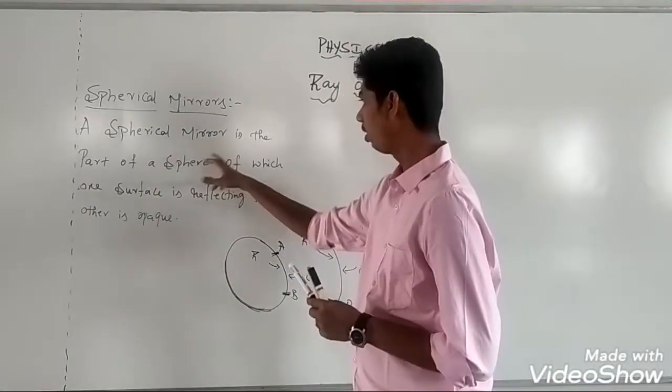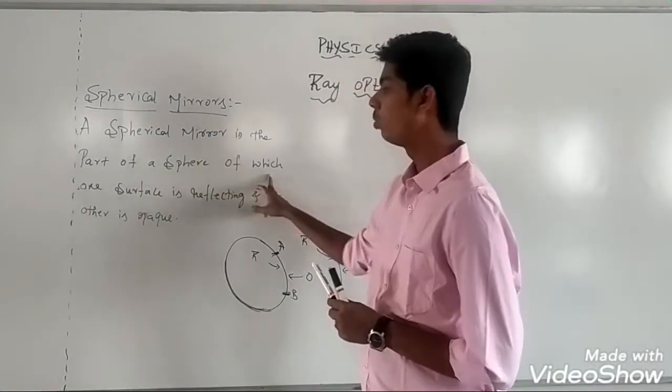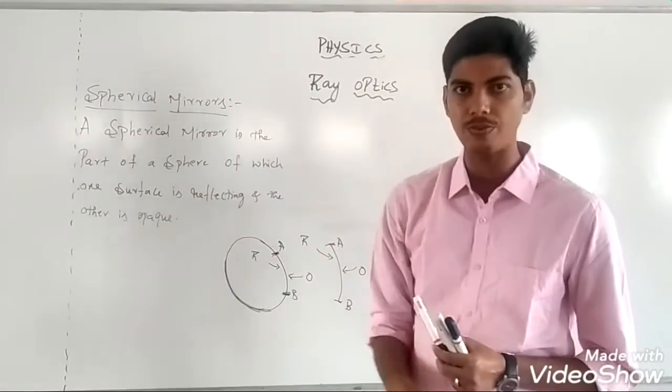So, a spherical mirror is part of a sphere whose one face is made reflecting.